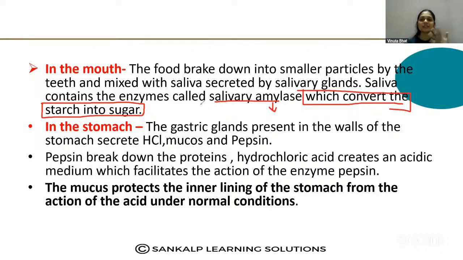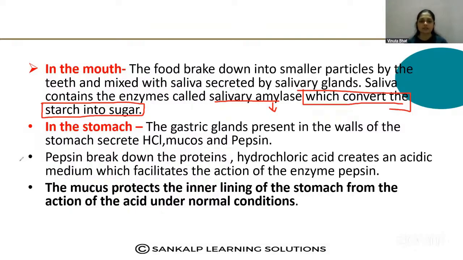So sugar that is having the sweet taste, which converts the enzyme salivary amylase, which converts the starch into sugar. So only the digestion of the starch takes place in the mouth, only the digestion of the starch. There is no digestion of the protein and the fats.